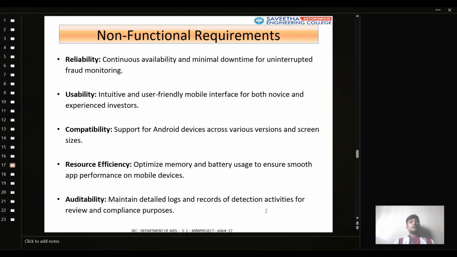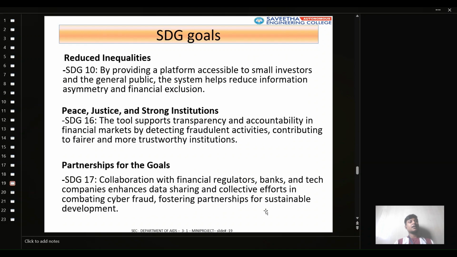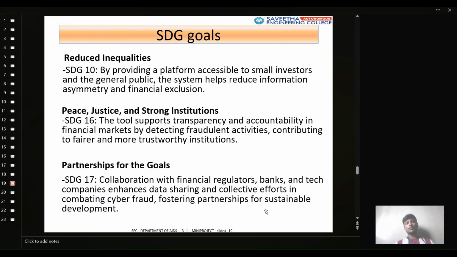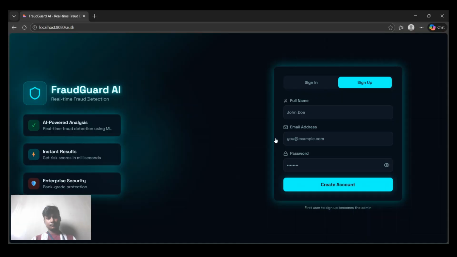The SDG goals of our project are decent work and economic growth, industry innovation and infrastructure, reduced inequalities, peace, justice and strong institutions, and partnership for the goals. This is the demo of our project.